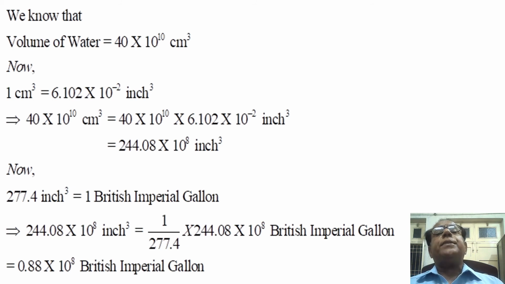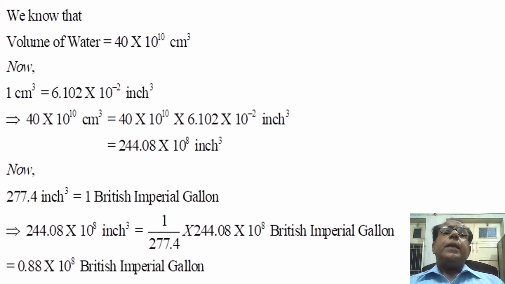Now 277.4 inch cube is equal to 1 British empirical gallon. This implies that when 277.4 inch cube is equal to 1 British empirical gallon, then so many inches will be equal to 1 divided by 277.4 into 244.08 into 10 raised to the power 8 British empirical gallon, which alternatively becomes equal to 0.88 into 10 raised to the power 8 British empirical gallon.